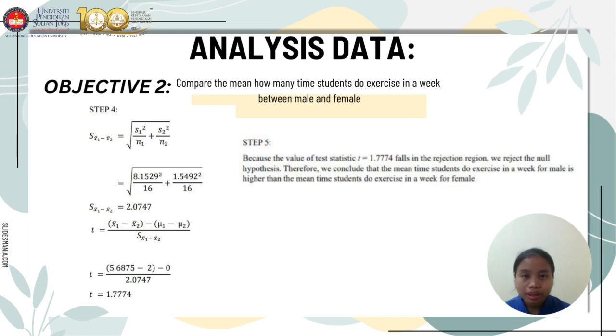So we will get the t-test value, which is 1.7774. And in step 5, because the value of the test statistic t equal to 1.7774 falls in the rejection region, we reject the null hypothesis. Therefore, we conclude that the mean time students do exercise in a week for male is higher than the mean time students do exercise in a week for female.